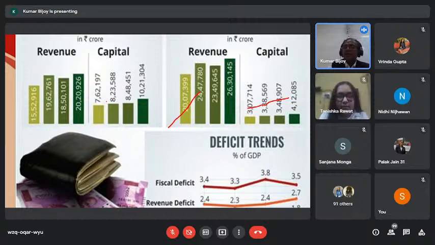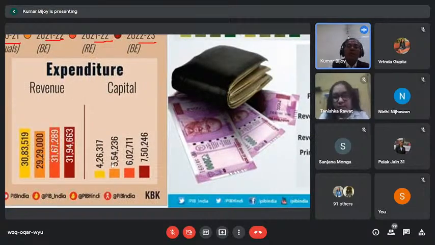This is the great respect this government deserves: from this 4 lakh 12,000, you look at 4 lakh 26,000 actual capital expenditure has been made. Means 26 minus 12, making 14,000 crore additional capital expenditure.